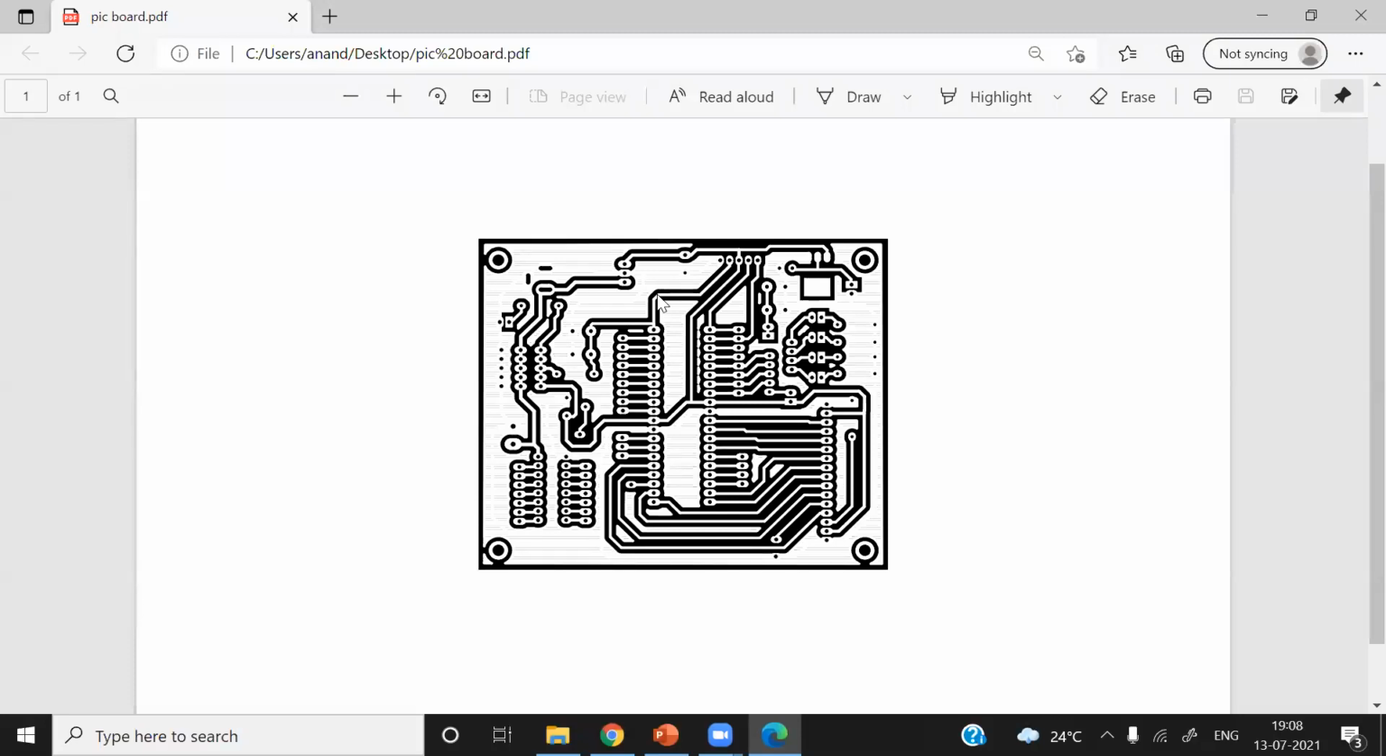So when you put this PCB in ferric chloride solution, the areas where there is no photoresistive material will be etched out, and the areas where there is photoresistive material will be retained. So this is the method used for prototyping purposes.